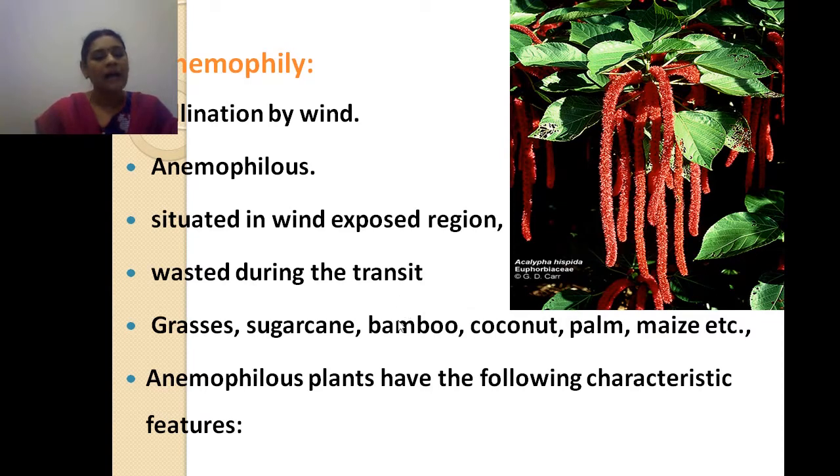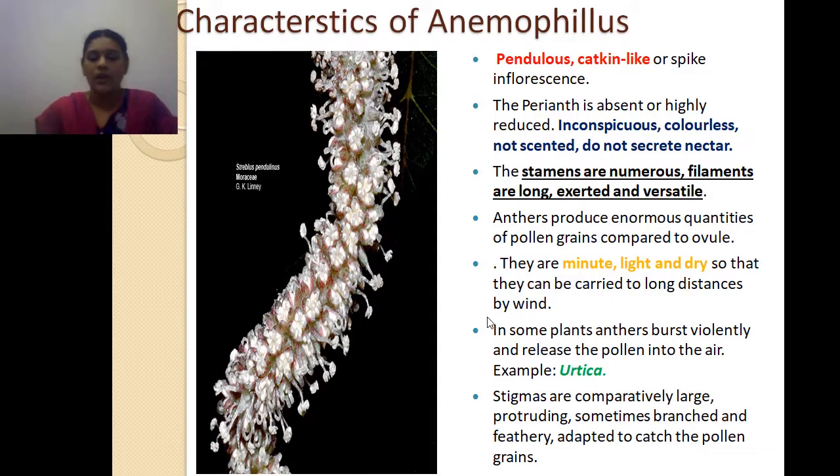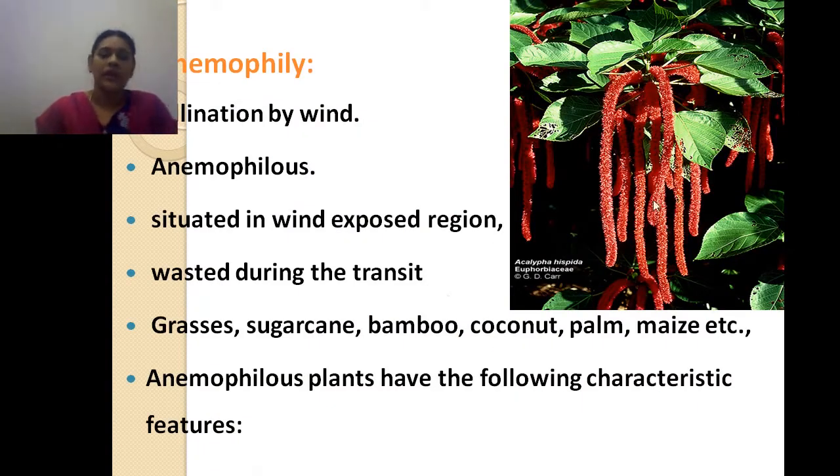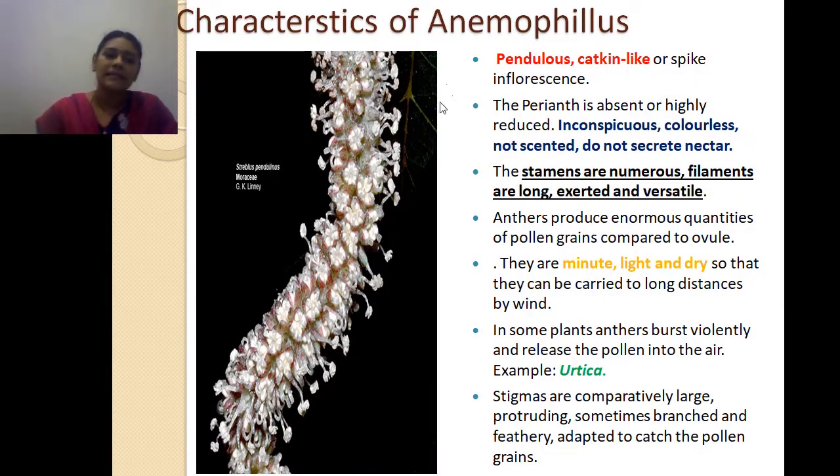Okay, and anemophilous plants have the following characteristics. You have seen this picture, right? Can you see this picture? Yes, this is a flower. This red colored figure is called a flower. This is full of a group of minute flowers present on this hanging axis. If you take the characteristics of anemophilous flowers, it will be a pendulous, catkin-like or spike inflorescence.